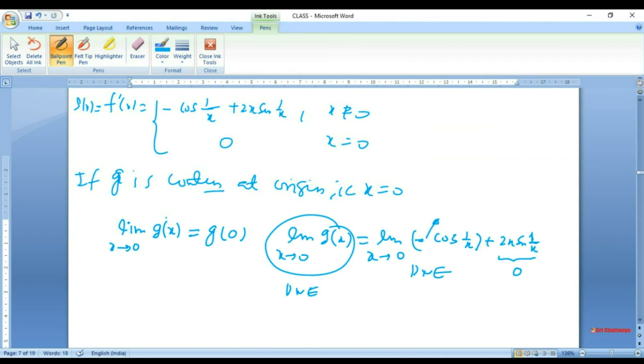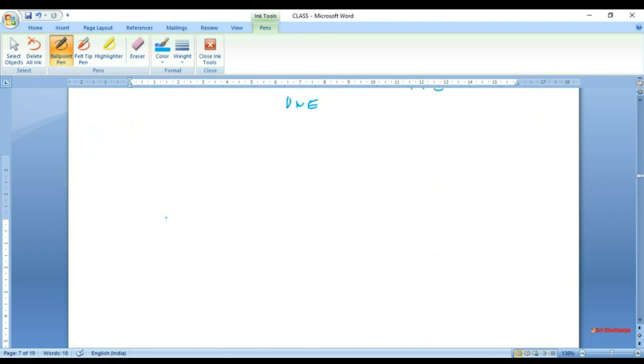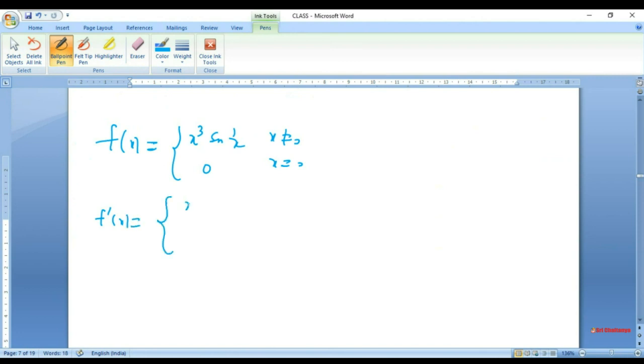So the function f was of course continuous at origin. We found f prime. g is not continuous at origin. If you take the next level, then that will tie up all the things. So f(x) is x cube sine of 1 over x when x is not 0, and 0 when x equals 0. In the same way, I now find f prime x equals x cube times sine of 1 over x.